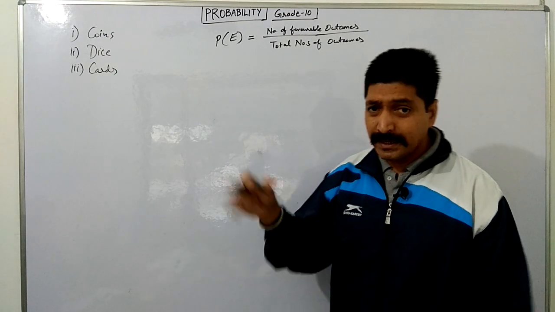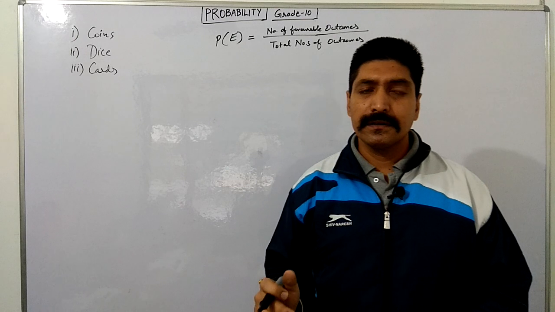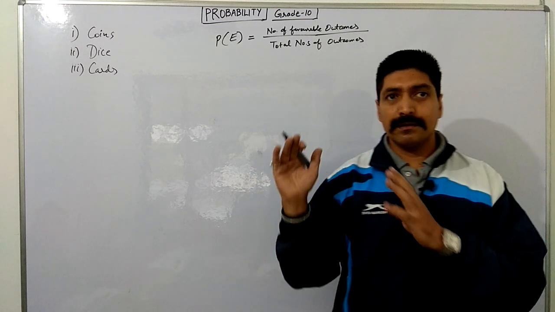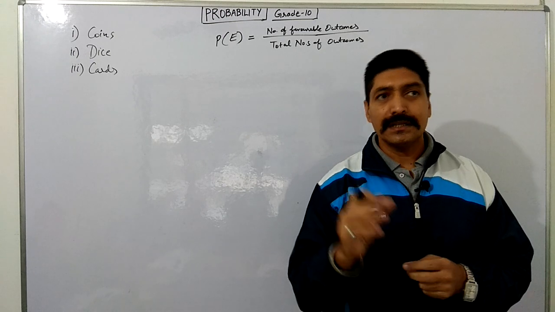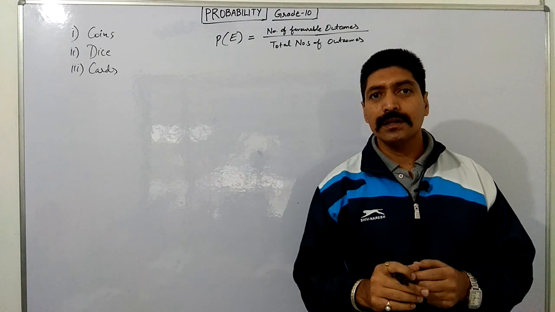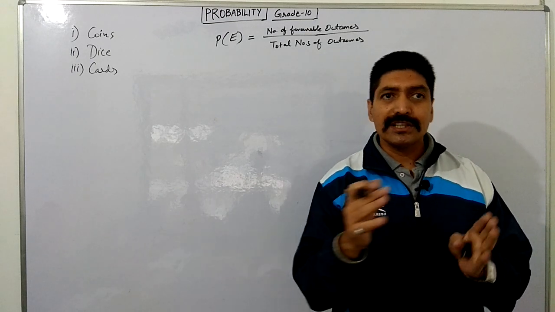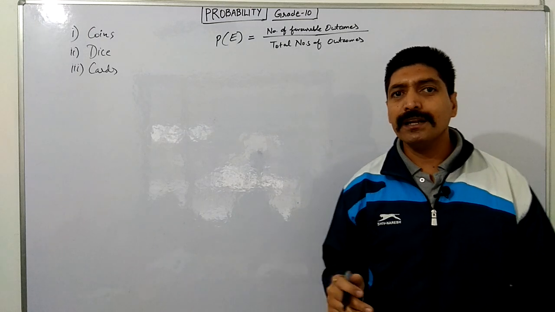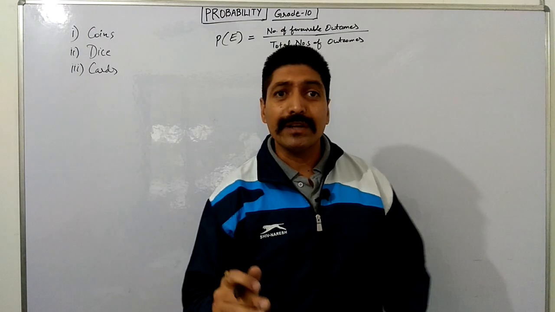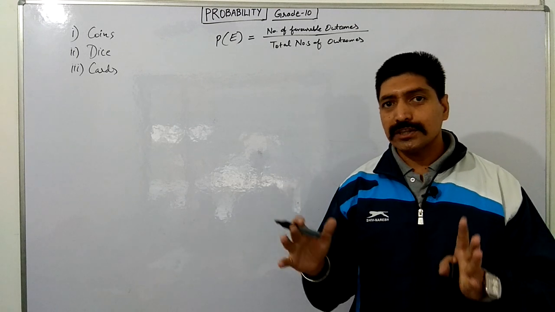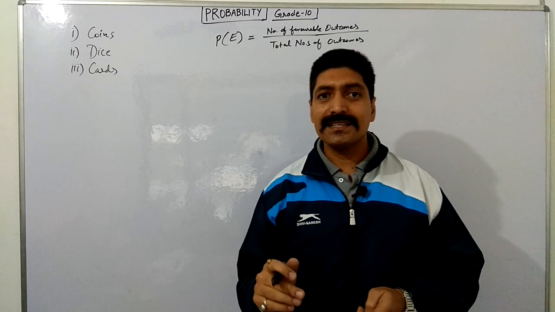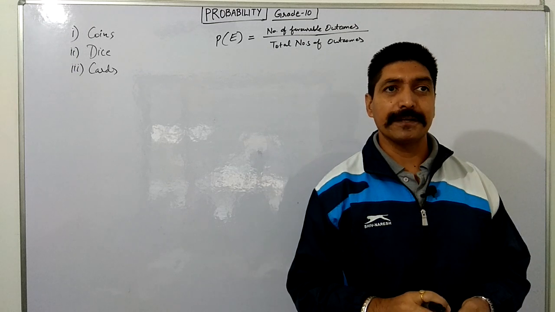In the beginning of the chapter, the book discusses two types of probabilities. One is experimental, and the other is theoretical. The experimental probability is also known as empirical probability, whereas the theoretical one is also known as classical probability.